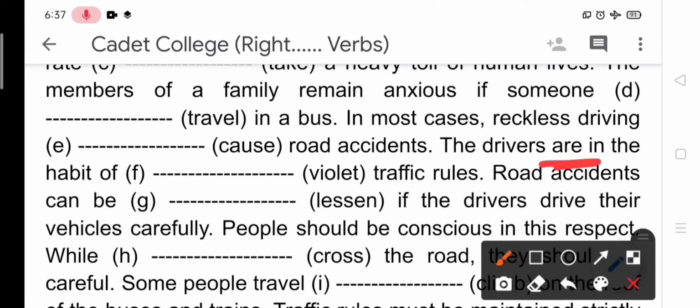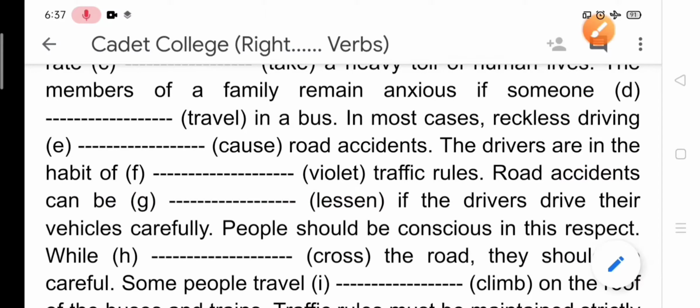So we need to omit another verb, that is violate, and there is a preposition of, and we know after preposition we need to use ing with the present form of verb. So the answer should be habit of violating traffic rules. F, violating traffic rules.